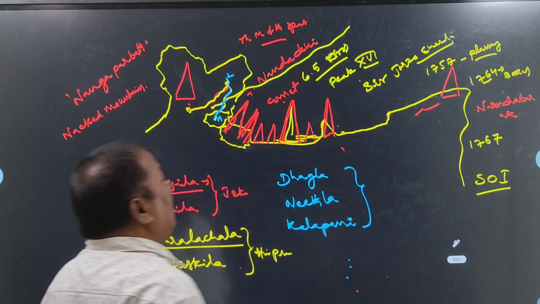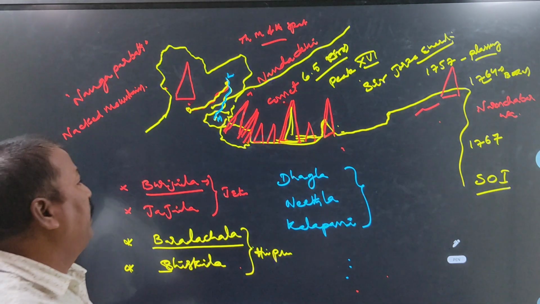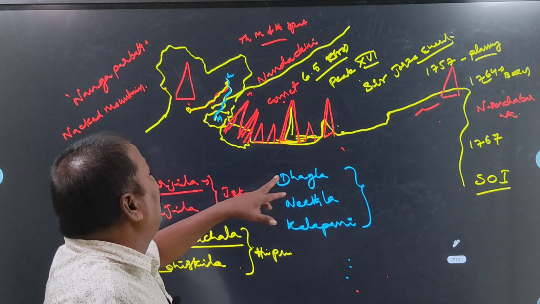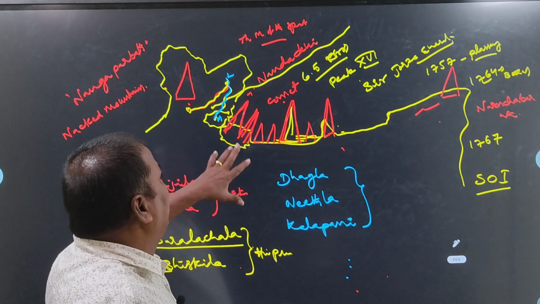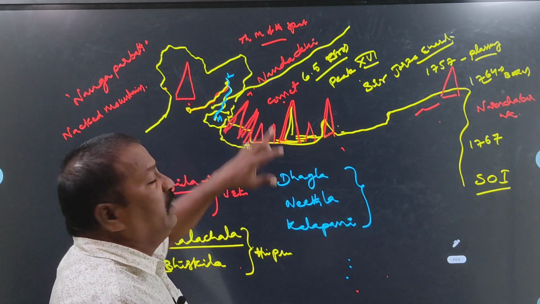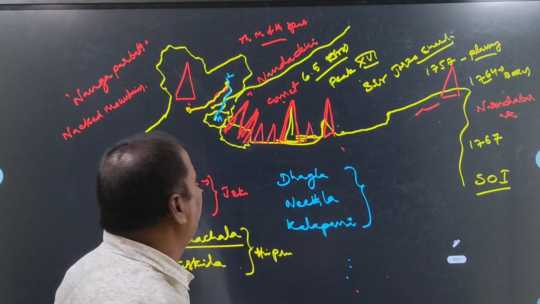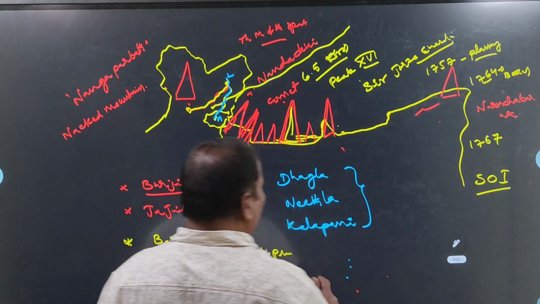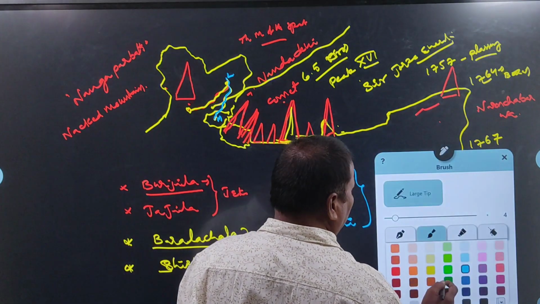These are the main important pathways in the state of Uttarakhand. These 3 pathways connect the areas of Uttarakhand and Tibet.